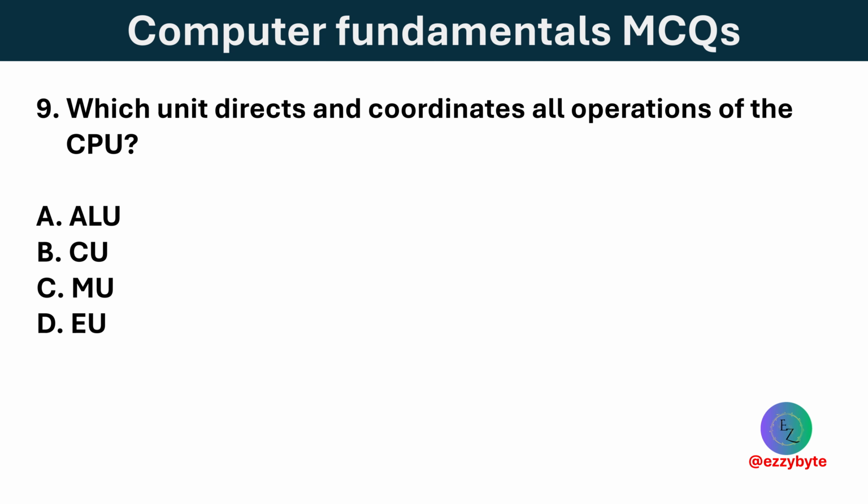Which unit directs and coordinates all operations of the CPU? Options are ALU, MU, CU, and EU. Option C is correct. The control unit directs and manages all CPU operations and instruction execution.